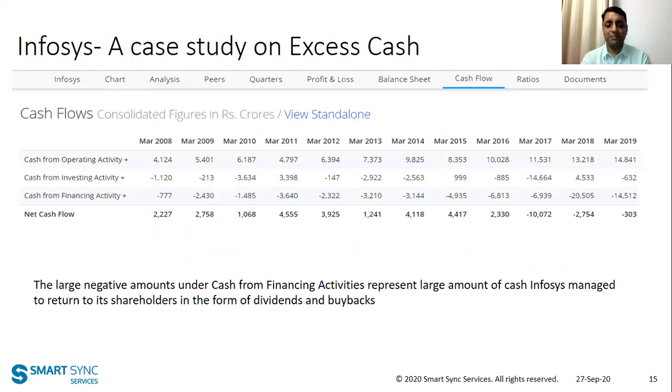Let's take Infosys for example. What you can see is large negative amounts under cash from financing activities, which represents the large amount of cash Infosys managed to return to its shareholders in the form of dividends and buybacks. Just look at the numbers: 20,000 crores, 14,000 crores, right? And how does it manage to do that? Because it is earning very high cash from operation. You can look at the cash flow from operation, which is increasing and stable, right?